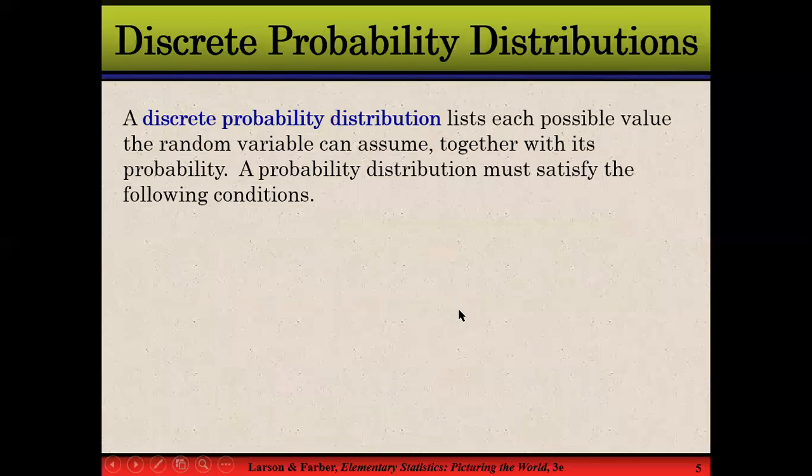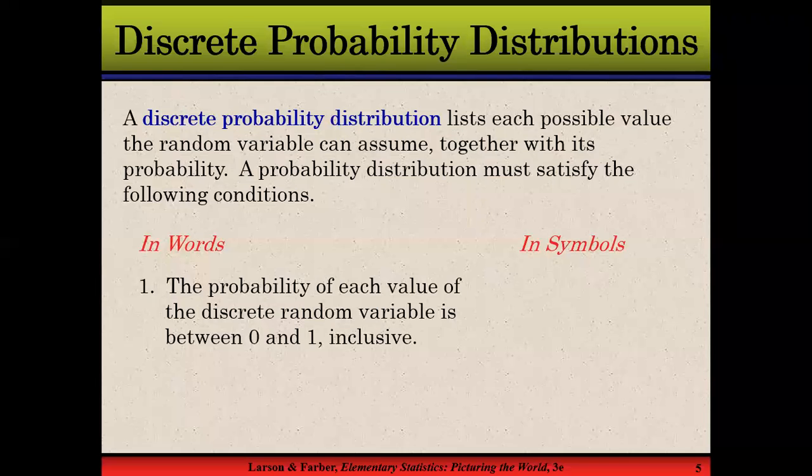So continuous and discrete variables have a difference: continuous variables can be expressed in the form of decimals, whereas discrete variables can be expressed in the form of whole numbers. Now, what about a probability distribution? As I told you, a probability distribution is nothing but a table that expresses the probability assigned to certain events.